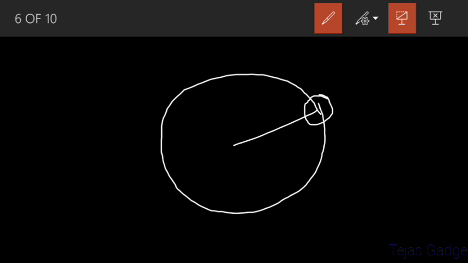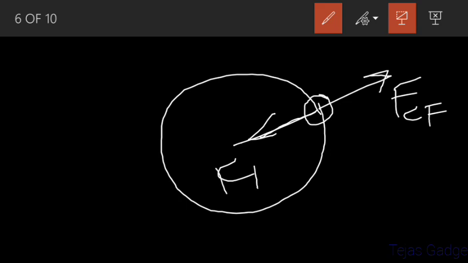So now in that case, what are the forces acting on the stone? First is the centrifugal force, which acts away from the center. Is it right? And the centripetal force, FCP, which acts toward the center.